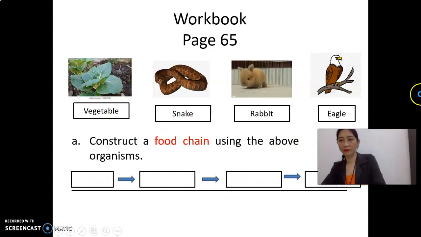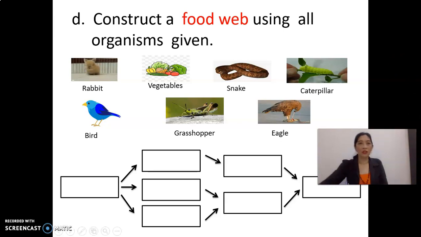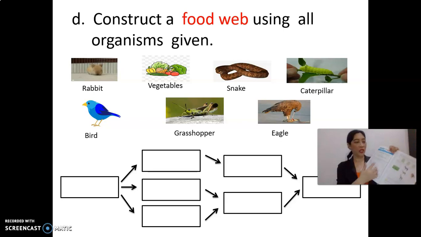And next, another letter D, this one. Construct a food web using all organisms given: rabbit, vegetables, snake, caterpillar, bird, grasshopper, and eagle. So, construct a food web. I hope you understand our topic for today. We also have a worksheet to answer. We will give it to you. Please answer the worksheet, workbook, and textbook.